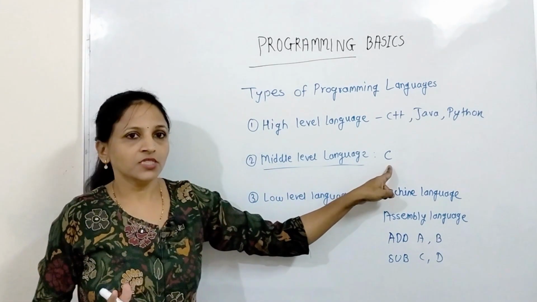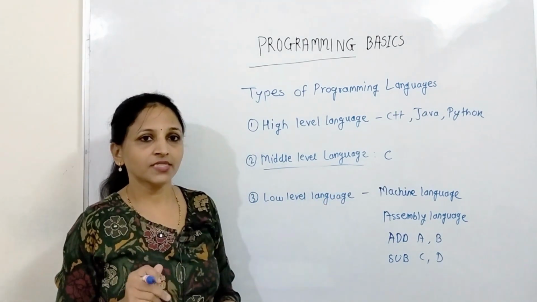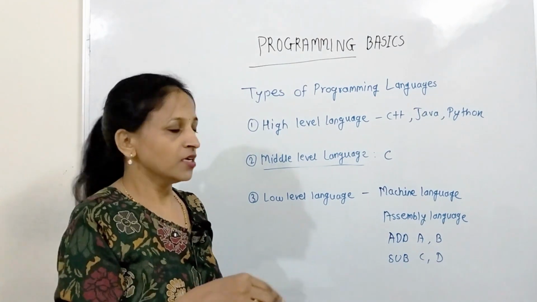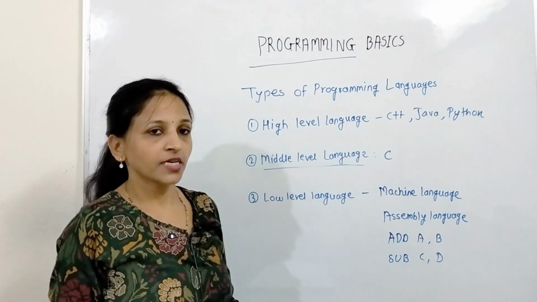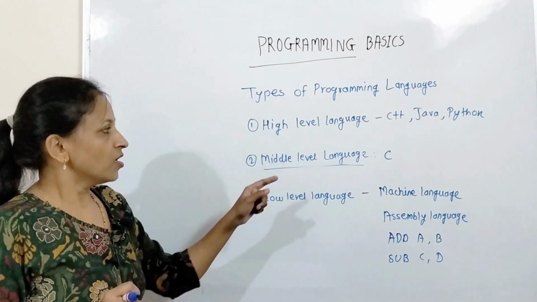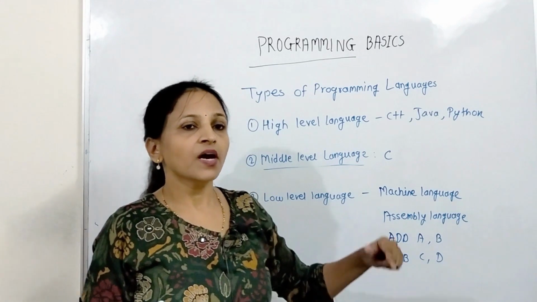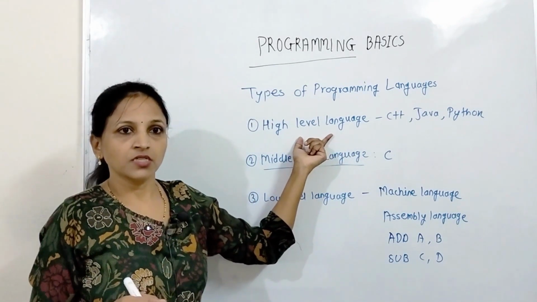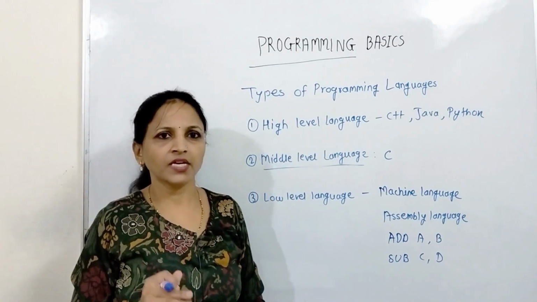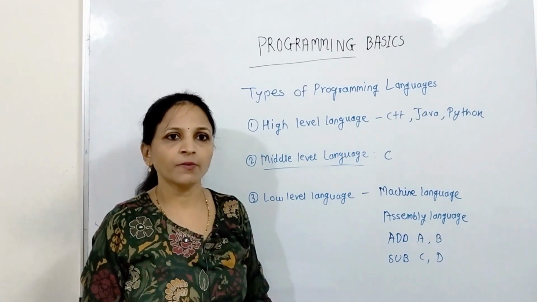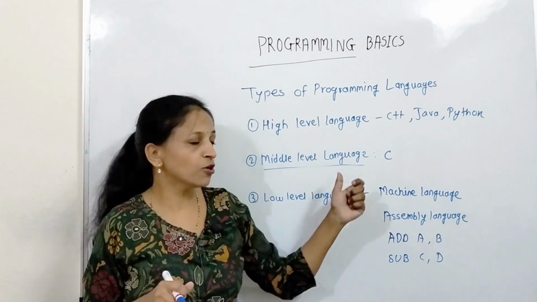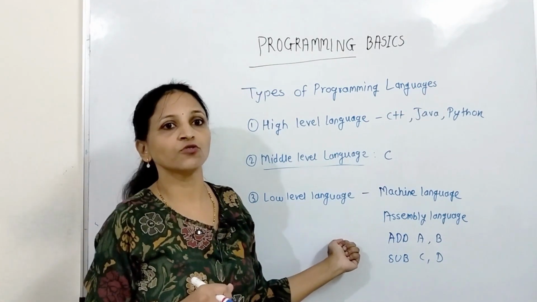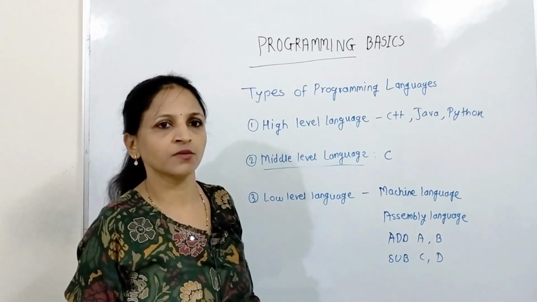Getting? Now one more thing is why C is called a middle level language. C supports the pointer concept, means using pointers you can fetch memory locations. Getting? One more thing is there: using C you can develop high level applications, like if you want to develop any game or any high level application, then you can do it with the help of C. Again, low level applications you can also do with the help of C, like operating systems.